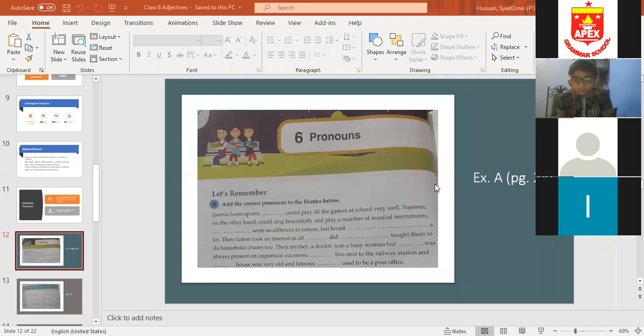Their mother, a doctor, was a busy woman, but she was always present on important occasions. Very good. Their mother, a doctor, was a busy woman, but she was always present on important occasions. Good. Next, Rayan.